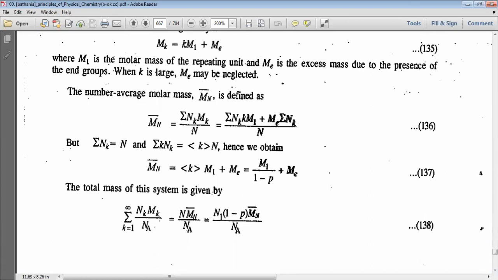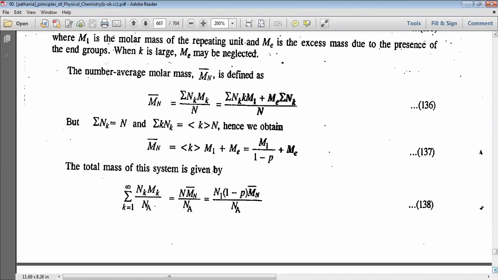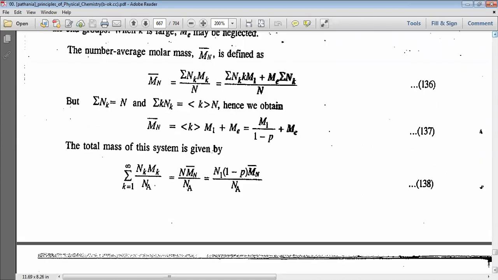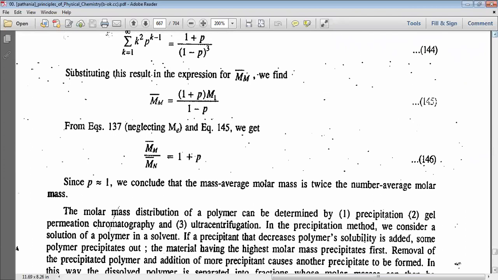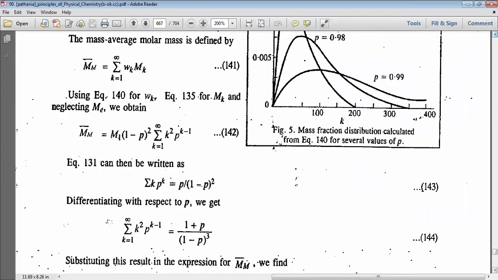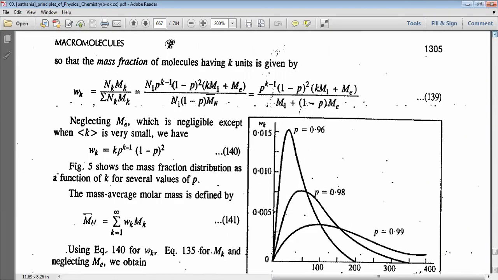So the total mass of the system is given by summation of k equal to 1 to infinity Nk into Mk, equal to N Mn bar, equal to N1 into 1 minus p Mn bar. So the mass fraction of the molecule having k units is given by wk.